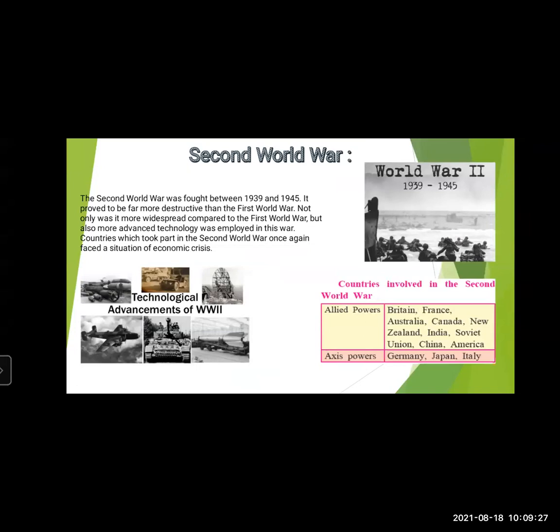The war in the Pacific began on December 7 or 8, 1941, when Japan attacked the American naval base at Pearl Harbor, and other American, Dutch, and British military installations throughout Asia. So the Second World War basically proved to be far more destructive. There was more destruction in comparison to the First World War. Not only was more advanced technology used, it also happened over a large area, to a great extent.